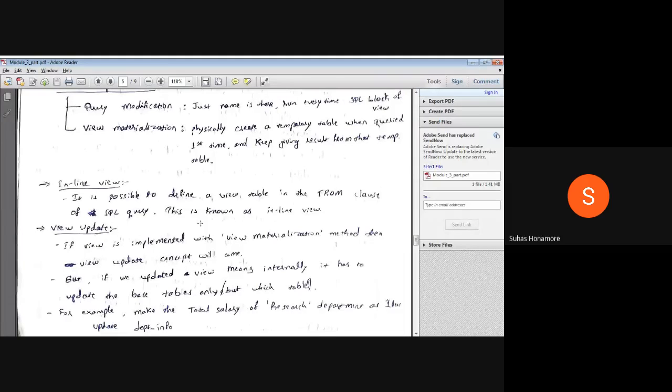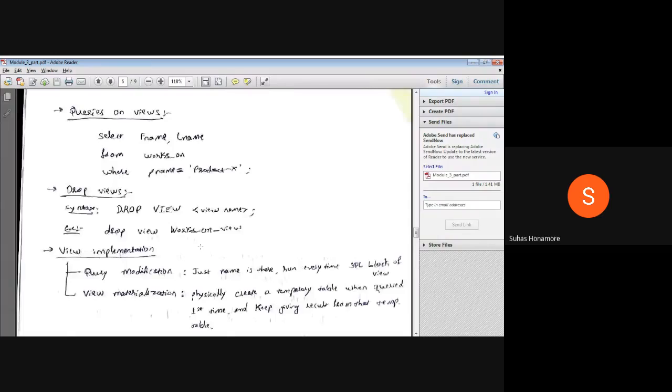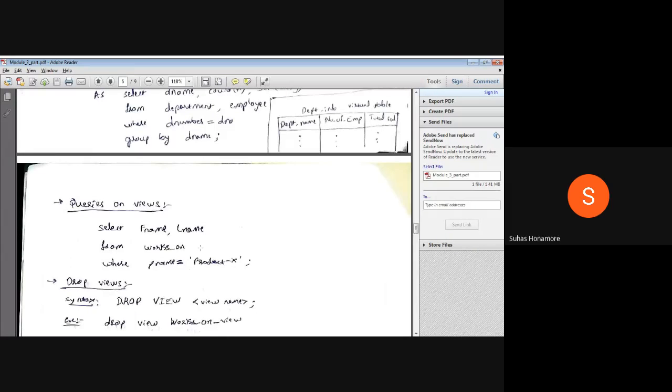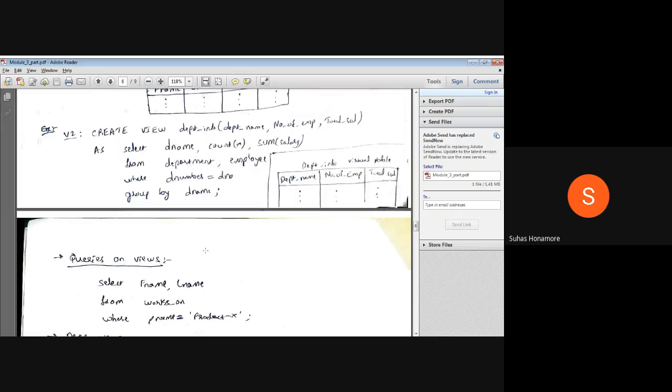If it is not affecting any of the tables' information, or not modifying any clashes, then only you can update it. For example, the name. If you are changing the name, it will automatically change in the department table also.